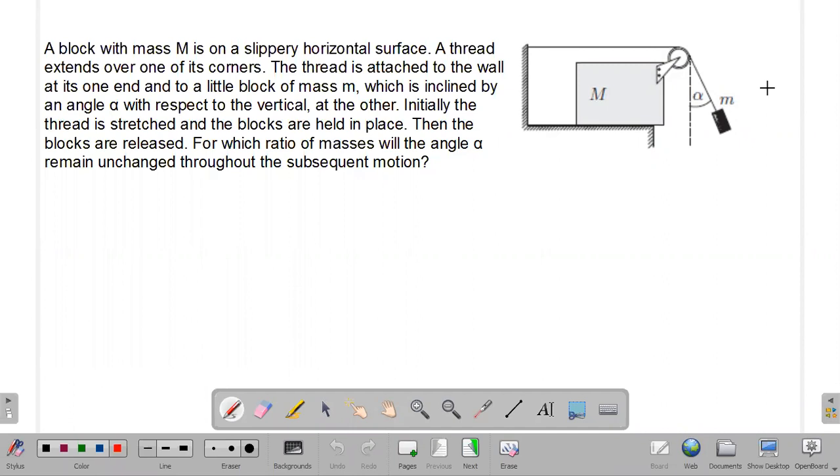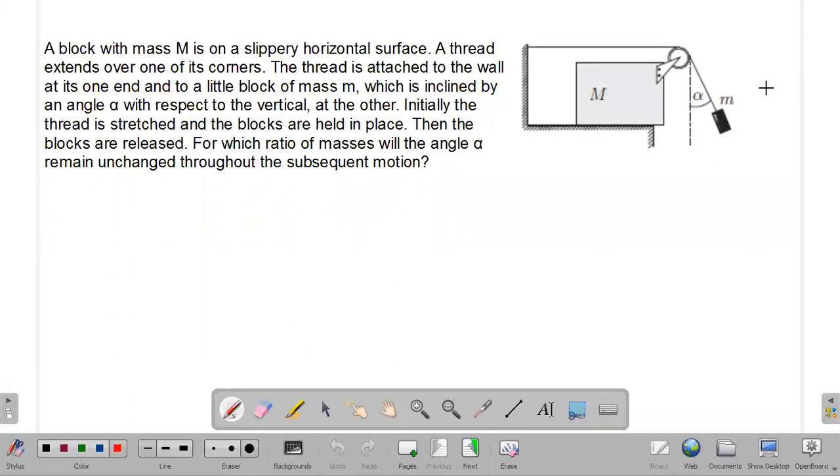Today's problem is again from the mechanics for JEE Advanced 2020, scheduled on the 27th of September. This is the problem in which we have a block of mass capital M with an ideal pulley, and a thread is passing over that pulley. One end of the thread is attached to the wall, whereas the other end of the thread is connected to a block of mass small m, which is at some angle alpha with the vertical line.